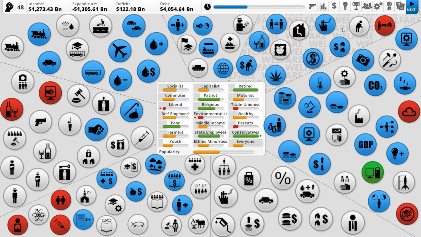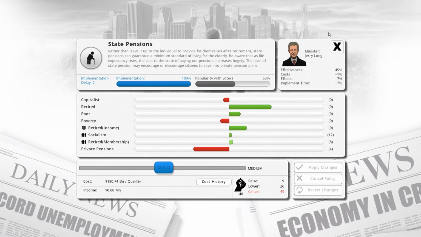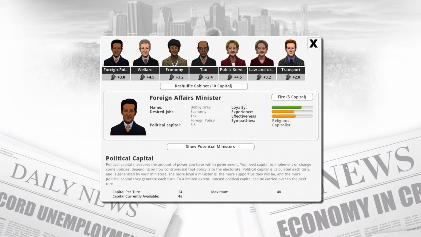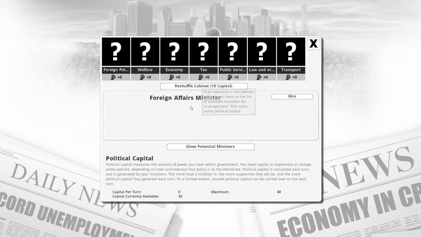Well, state pensions. We can't quite get rid of them yet. So we can do something really small. What's our max? Okay. Our maximum is 48. So we may need to reshuffle our cabinet if we want any more. Let's do that this time.